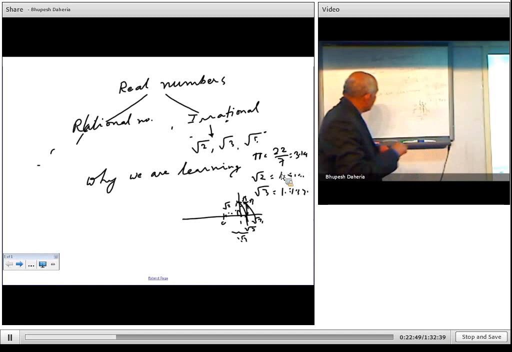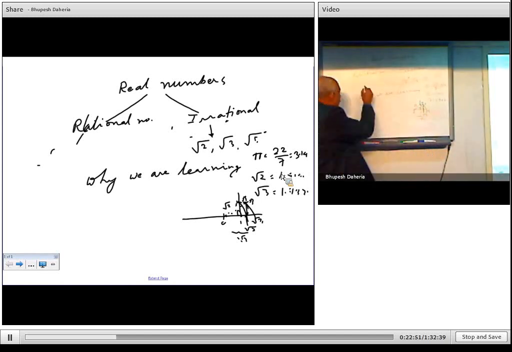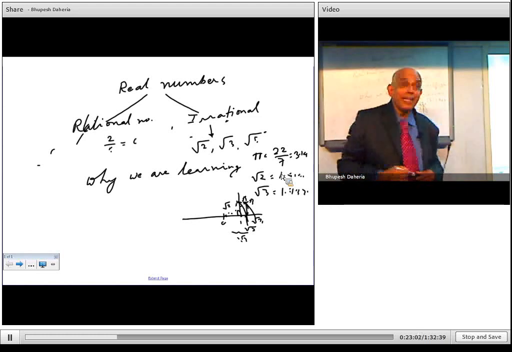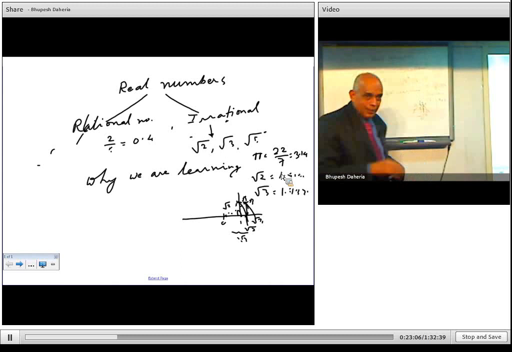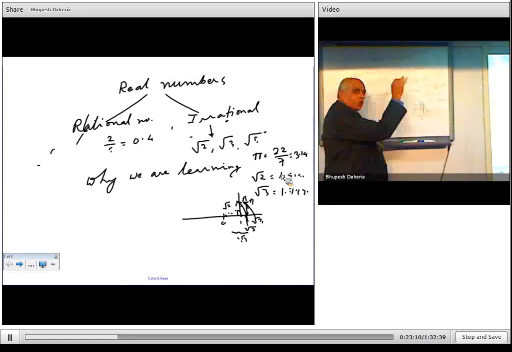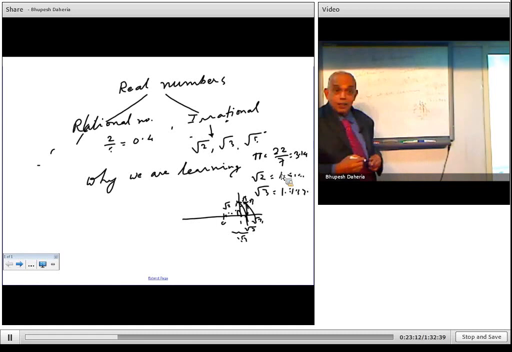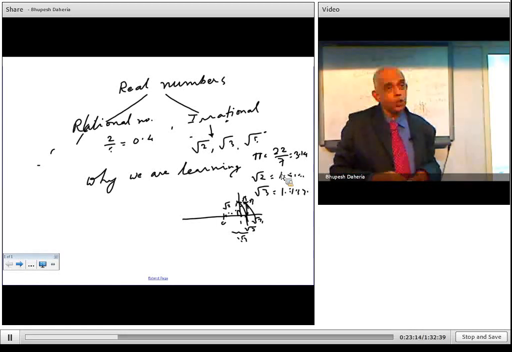Now, say for example, if I take 2 upon 5. Now 2 upon 5 is how much? It is 0.4. I can take 1 upon 2 also. So this is a terminating decimal. Terminating means stopping. It is not going beyond that. See here, 0.4 means it can be 0.40, 0.400, anything. If you put 0 after that, the value remains the same.